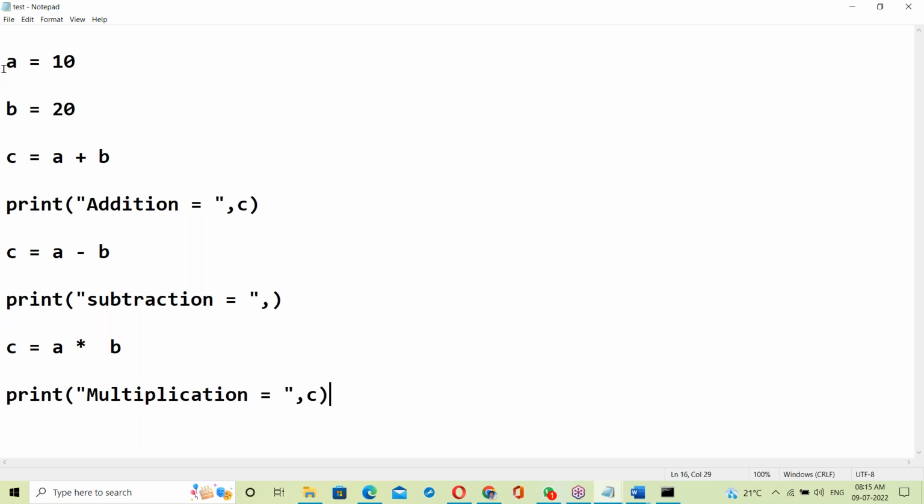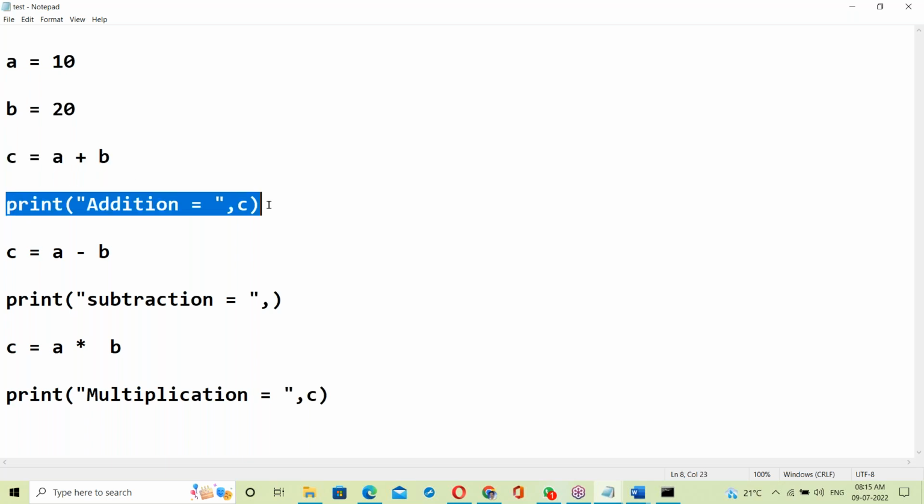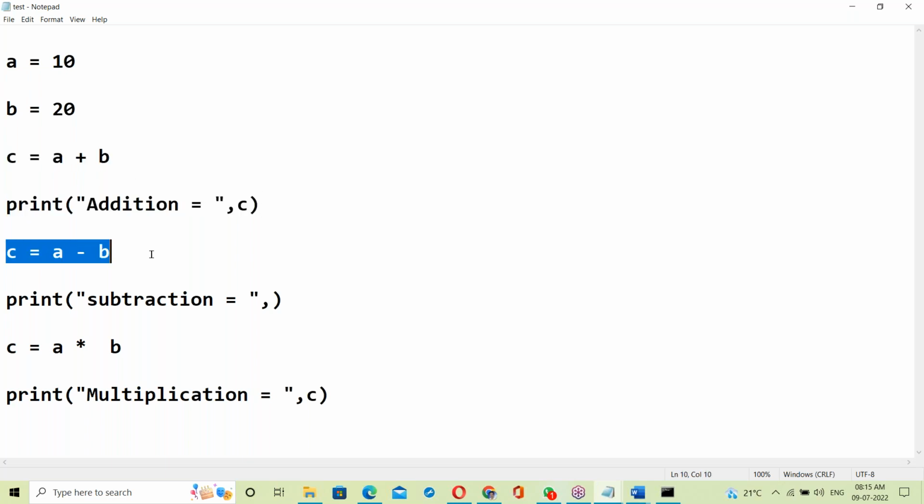So a equal to 10, b equal to 20, c equal to a plus b for addition, a minus b for subtraction, a into b for multiplication. A very simple script.